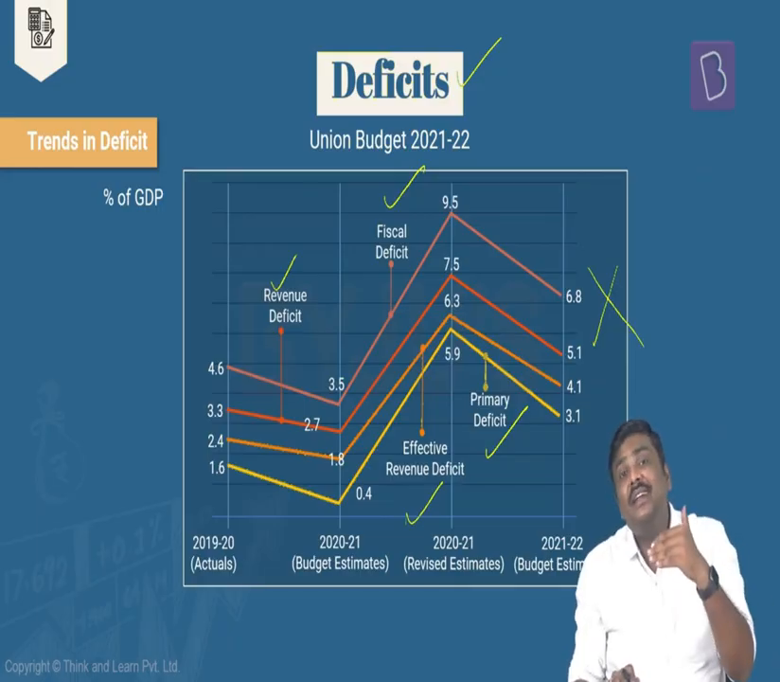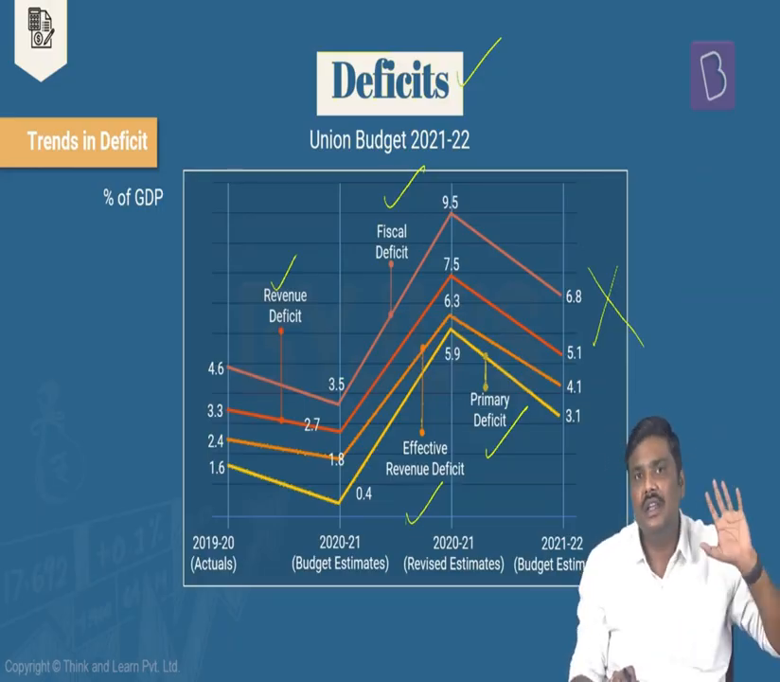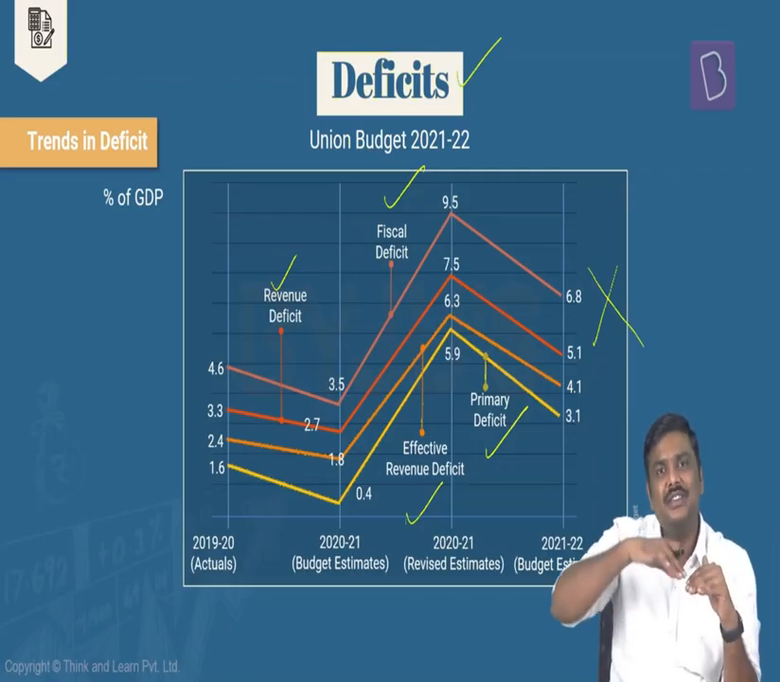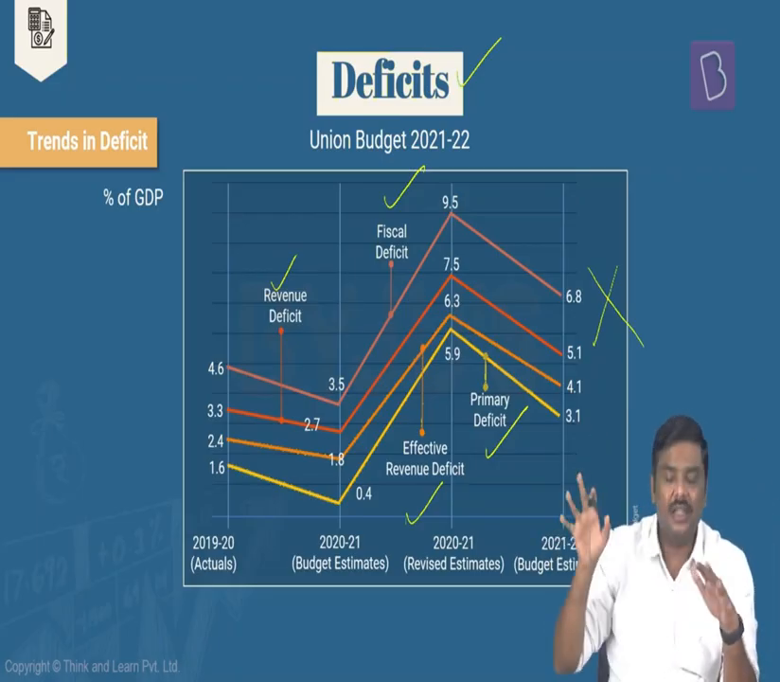Why? There is no fixed trend or pattern that has been followed by these deficits in the last decade or in the last 10 years. Neither have they consistently decreased nor consistently increased. For a certain number of years they have consistently declined, but after that they have consistently increased and again declined. So this kind of a zigzag pattern you can find in the context of deficits.